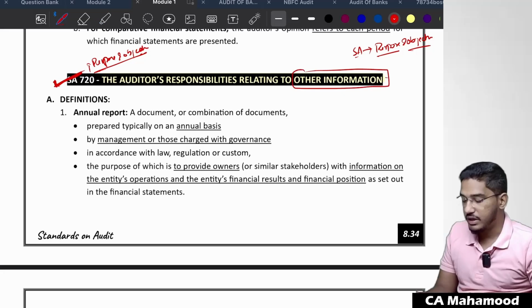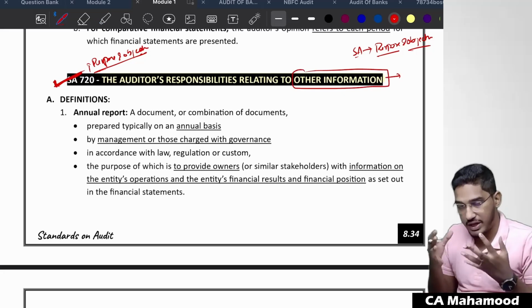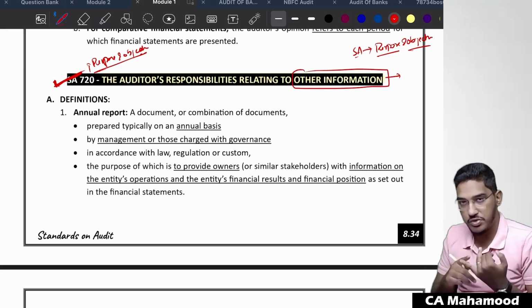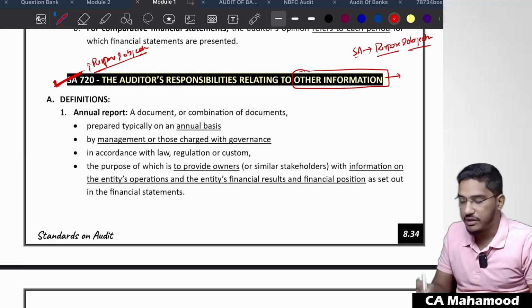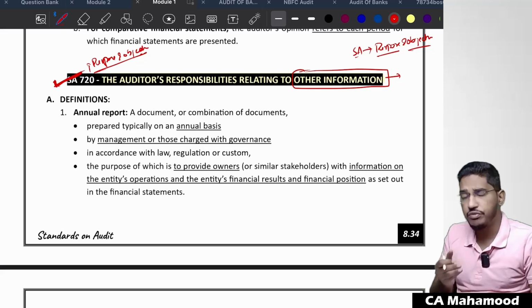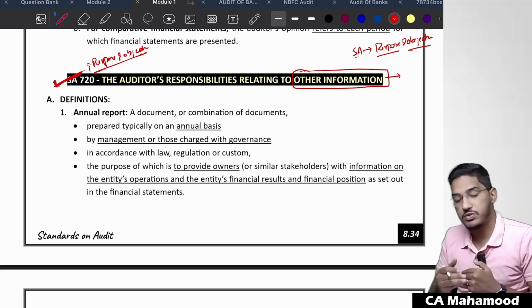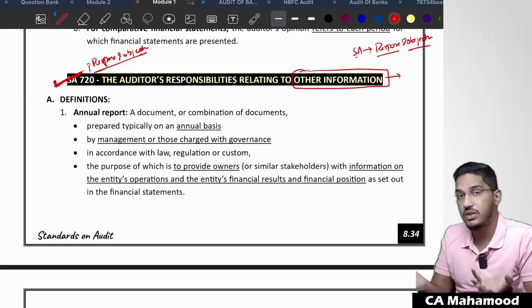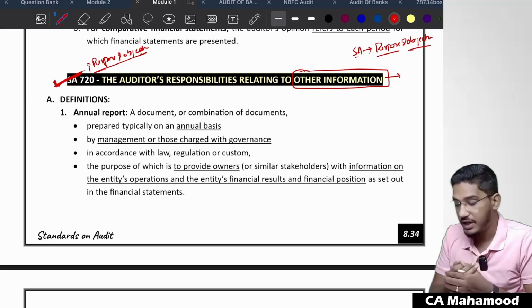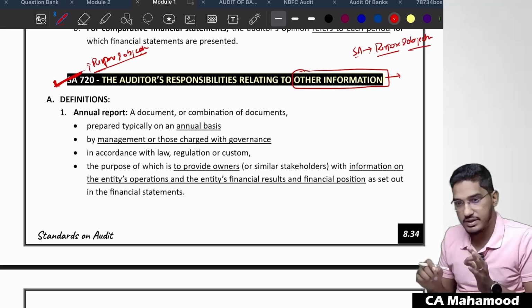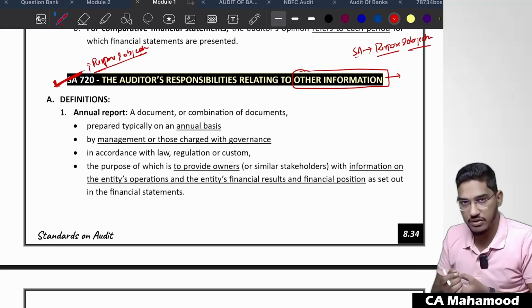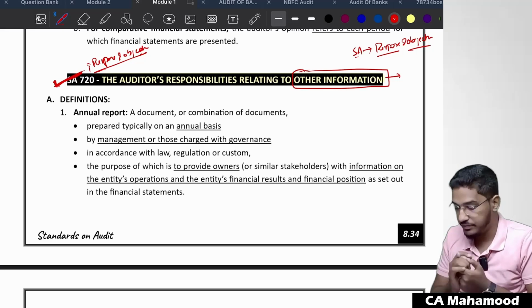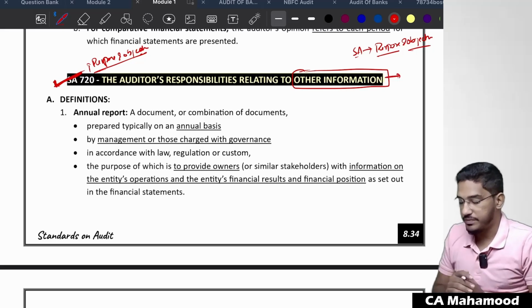Sir, what is this other information? This standard is trying to explain what duties or responsibilities the auditor is required to fulfill regarding other information. Before we can understand the auditor's responsibilities regarding other information, we need to understand first what is other information. In the context of SA 720, they are telling something called other information. What exactly is the meaning of other information? That we have to become clear. Sir, what is this other information?